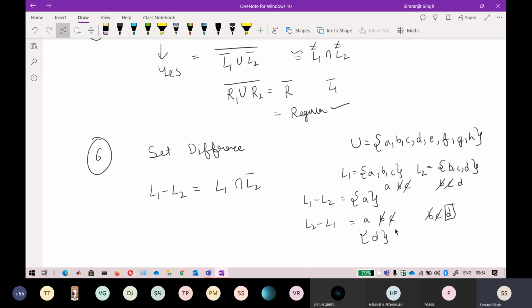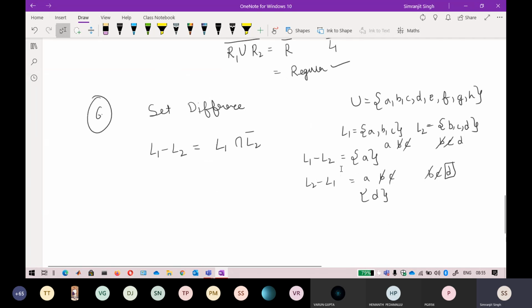Okay, so you can also do this, but the definition is that L1 minus L2 means the elements that are present in L1 that are not in L2. So B and C are present in the other set, and the remaining element that is not present is A. So you can directly write it, or you can follow this procedure. You will get the same thing.